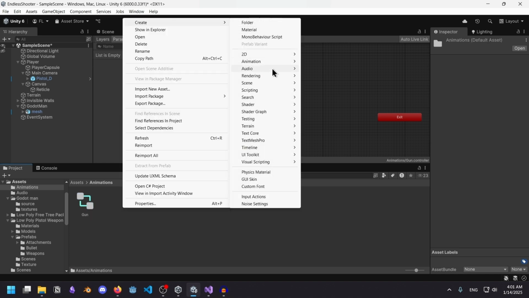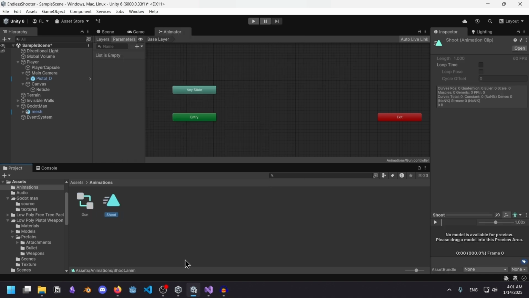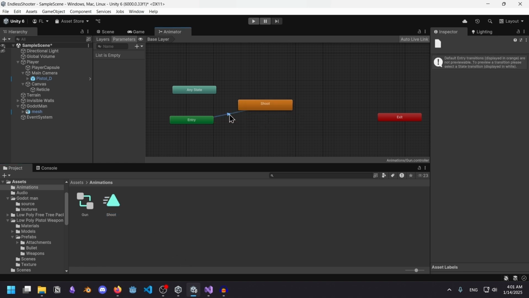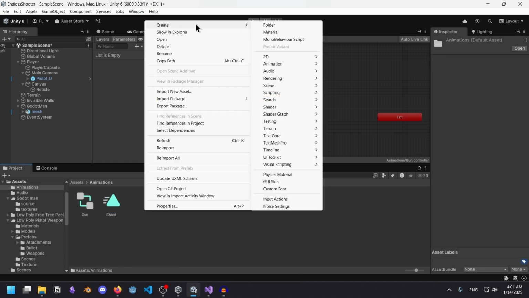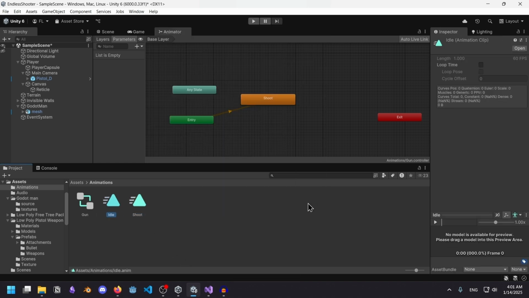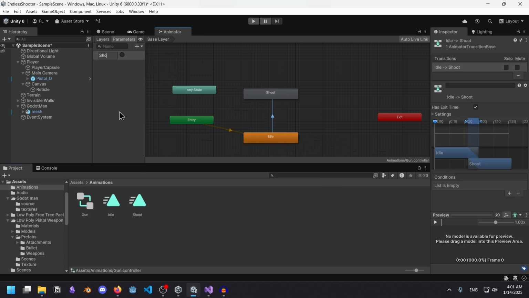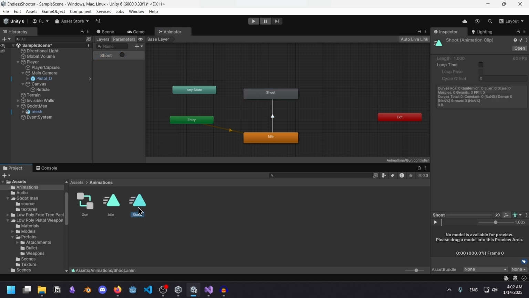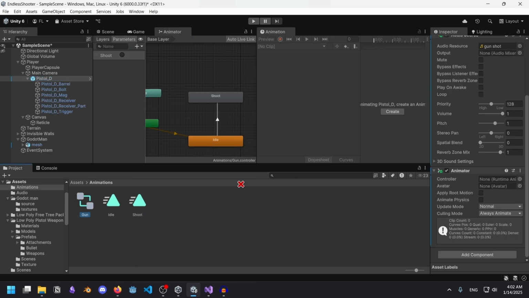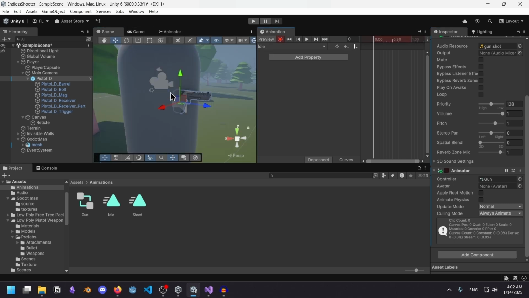So I must create a new animation. Shoot. Drag this here. Don't want it to come from entry. Oh, I guess I need one for idle too. And then from idle to shoot, I need a parameter, probably a trigger. Shoot. And then how do I change this animation clip? Let me drag this here. This is the controller. Oh, now I can add a property. So I can record, for example, the rotation of the weapon.